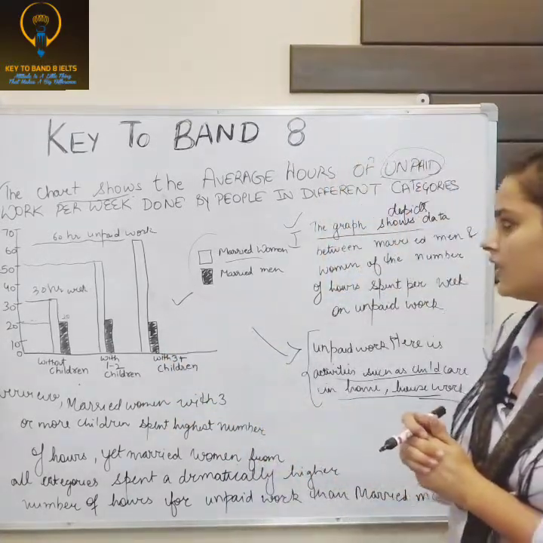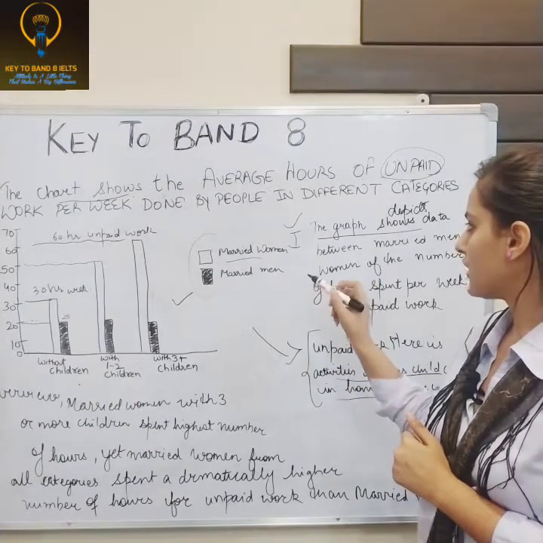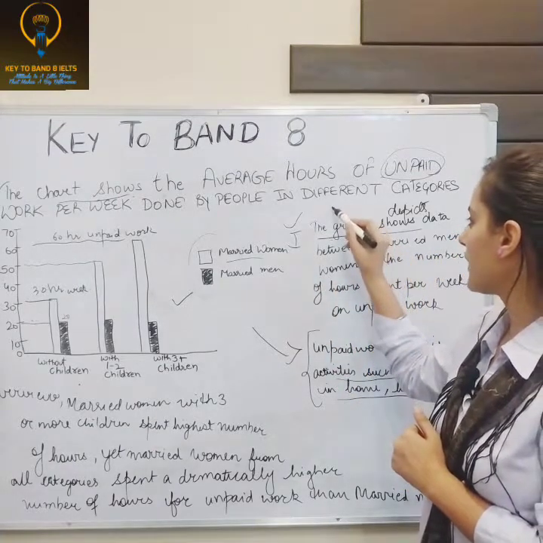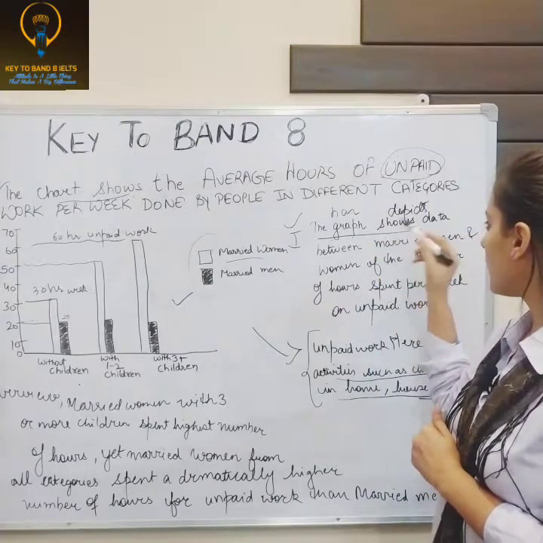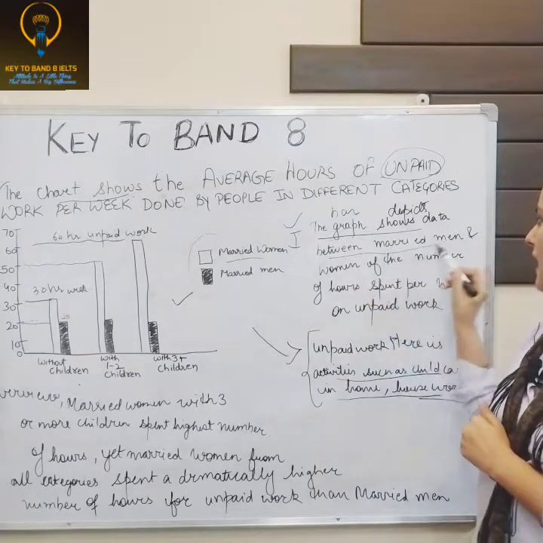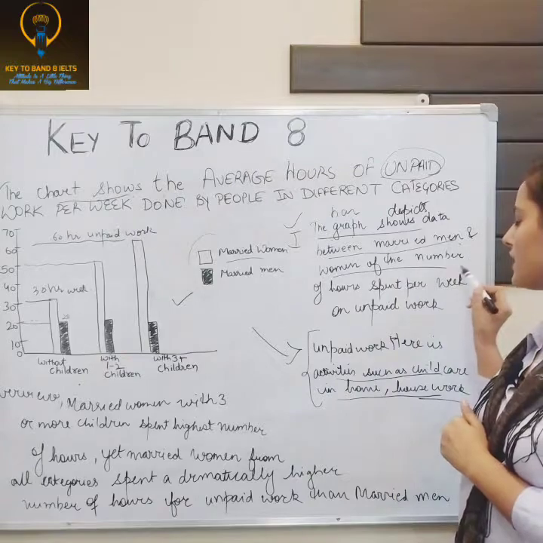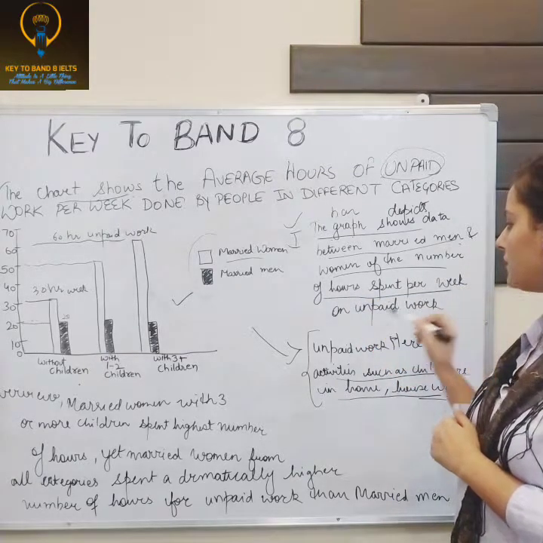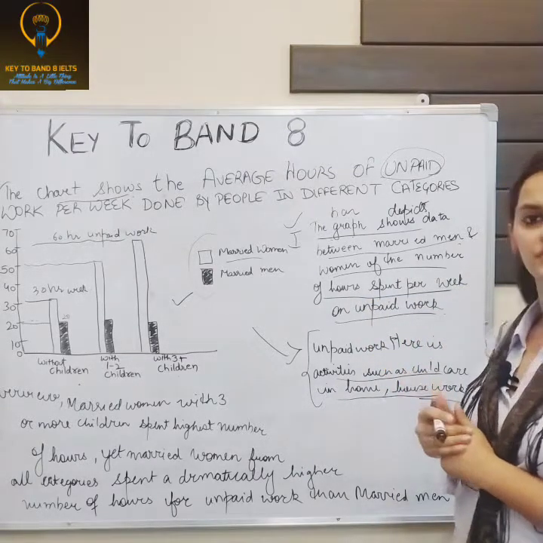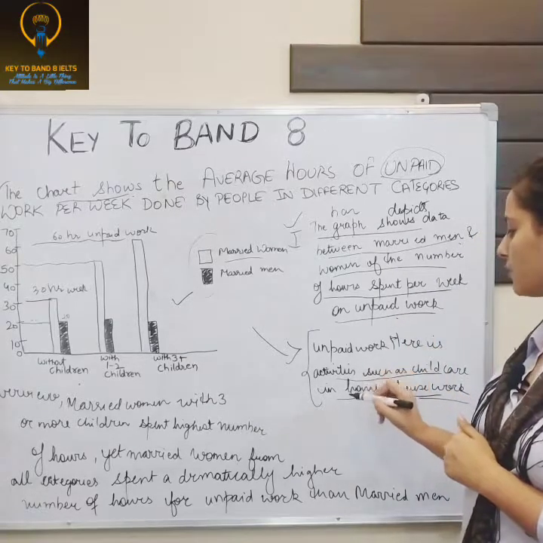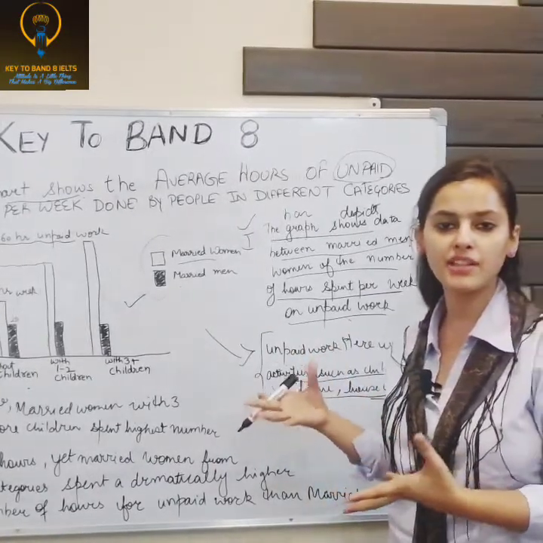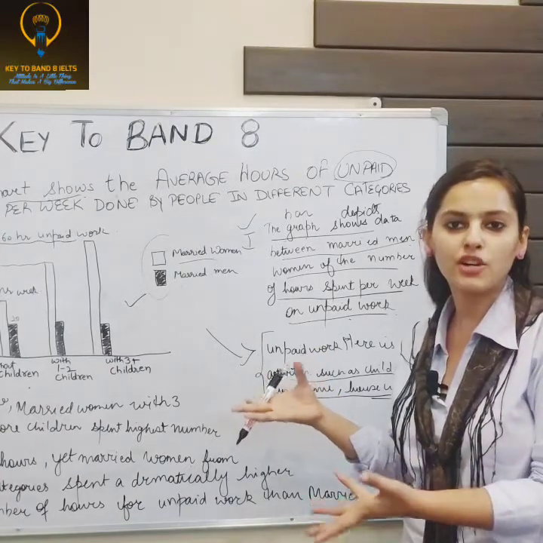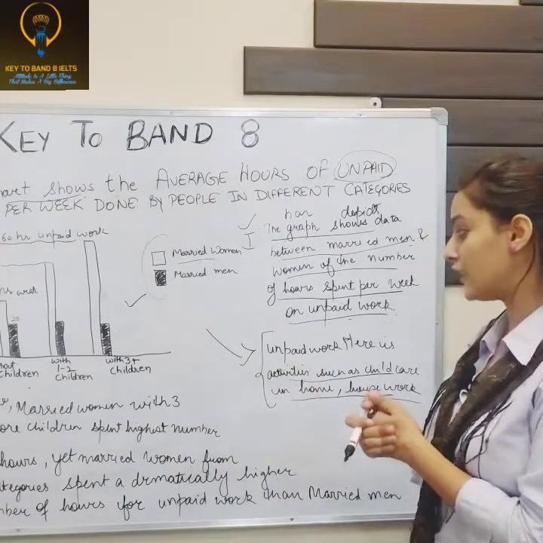Now, coming to the introduction, for the graph you can write: the bar graph shows or depicts data between married men and women of the number of hours spent per week on unpaid work. Unpaid work, as I told you, is the household activities, because women or men are not paid for the household work, if they do.